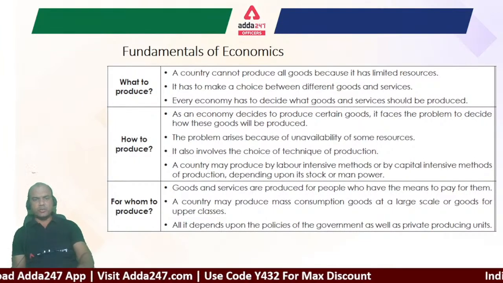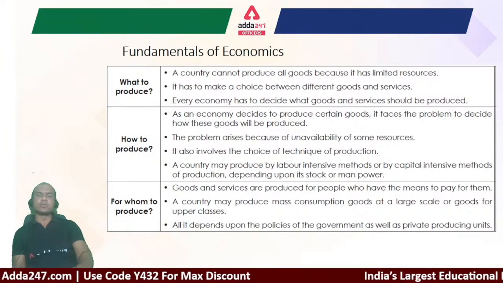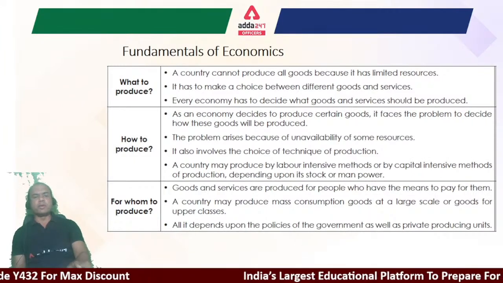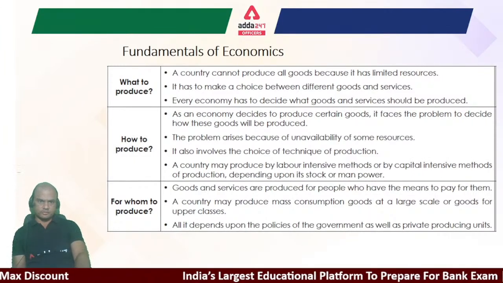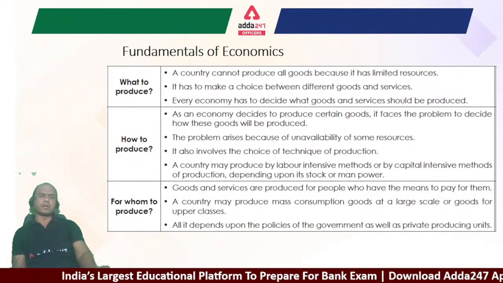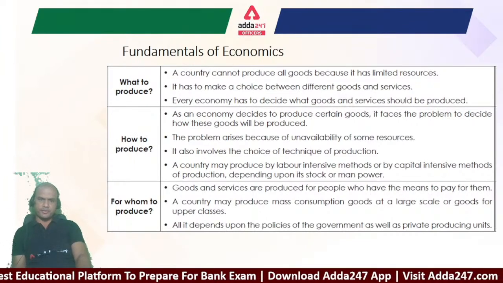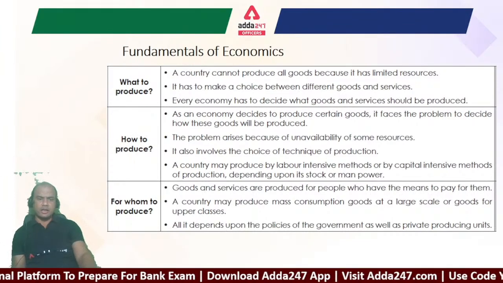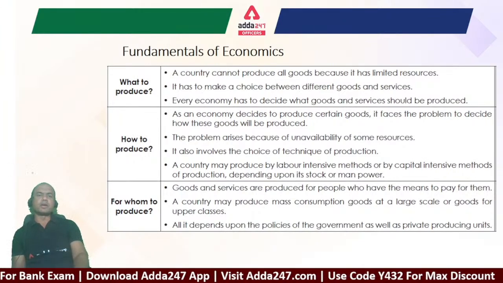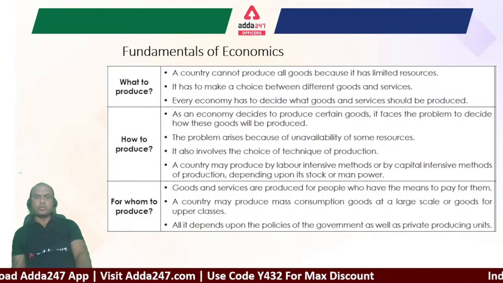Now, if it does not produce product Y, does it mean that the people over there don't consume product Y? They will consume. But what will happen? Then that will be imported from some other country, right? And product X, if it produces in ample, means huge quantities, then what will it do? It will export, right? So whatever any country produces, it's always dependent on the environment and the ecological condition of that country.